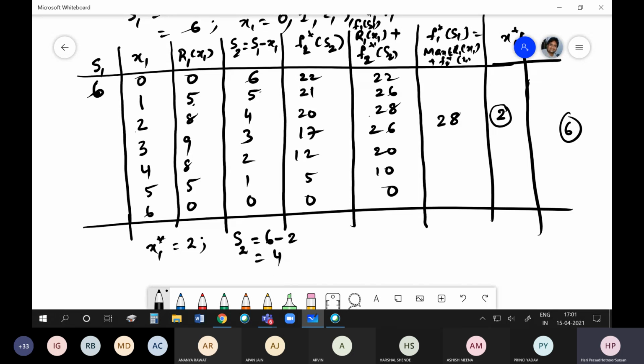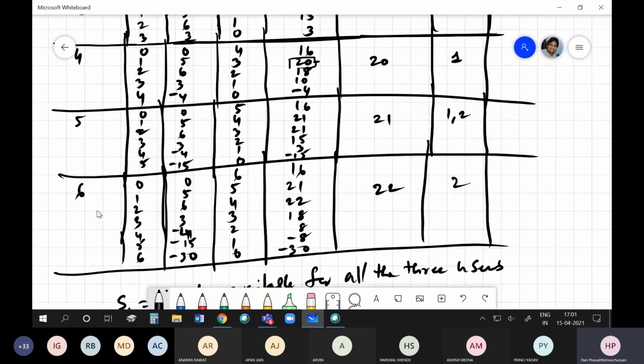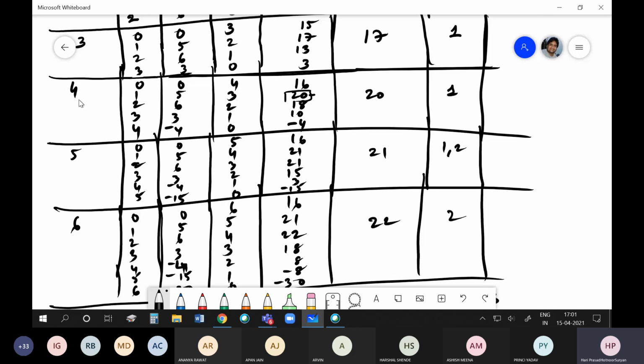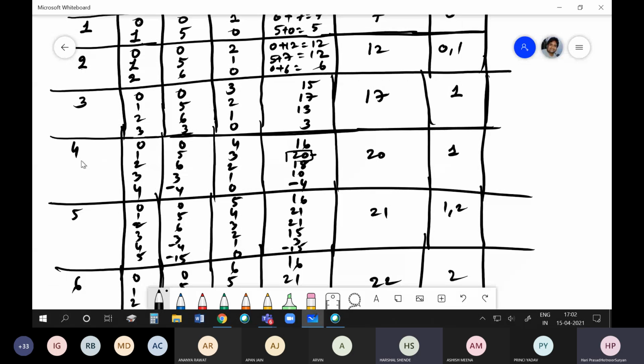So now go to the previous table. If S2 is 4, what is the best possible way of allocating it? What should be x2? 1.